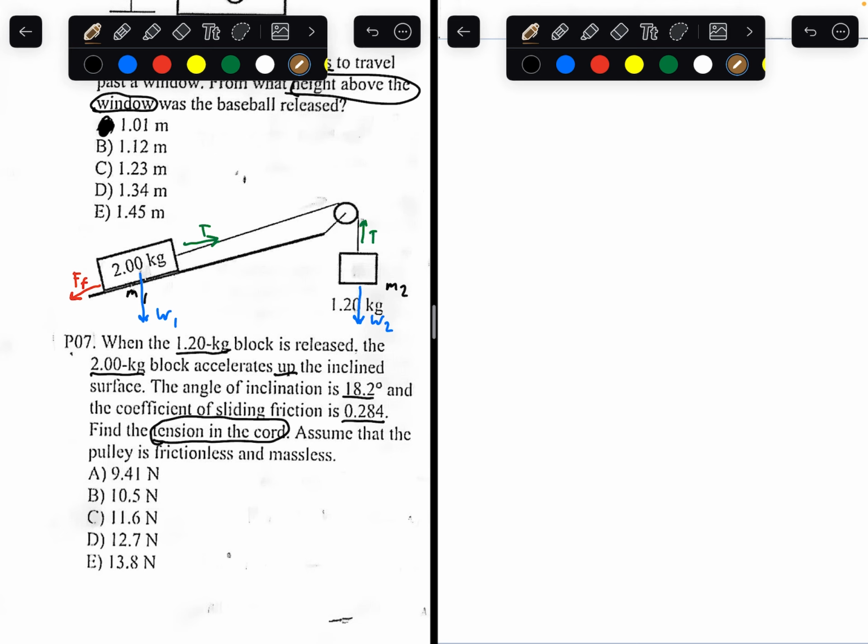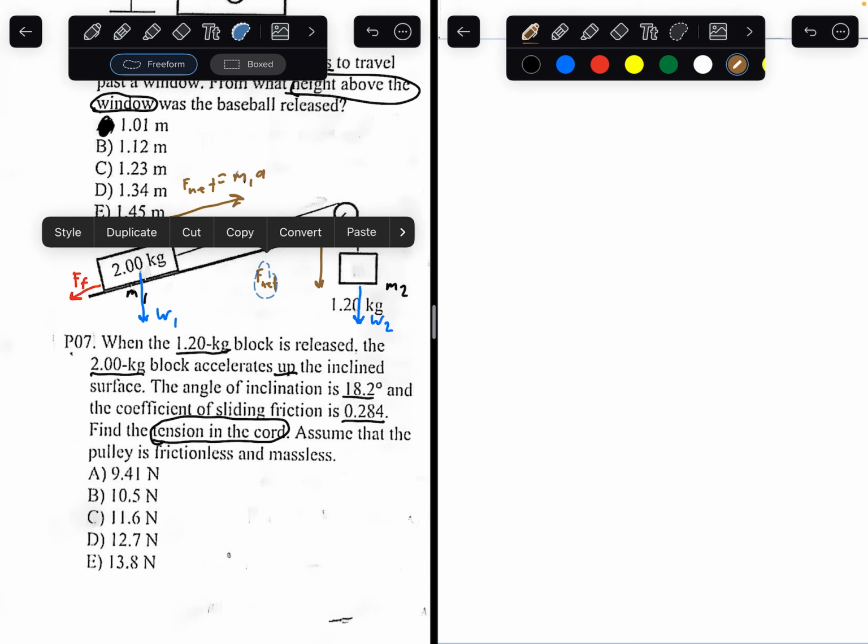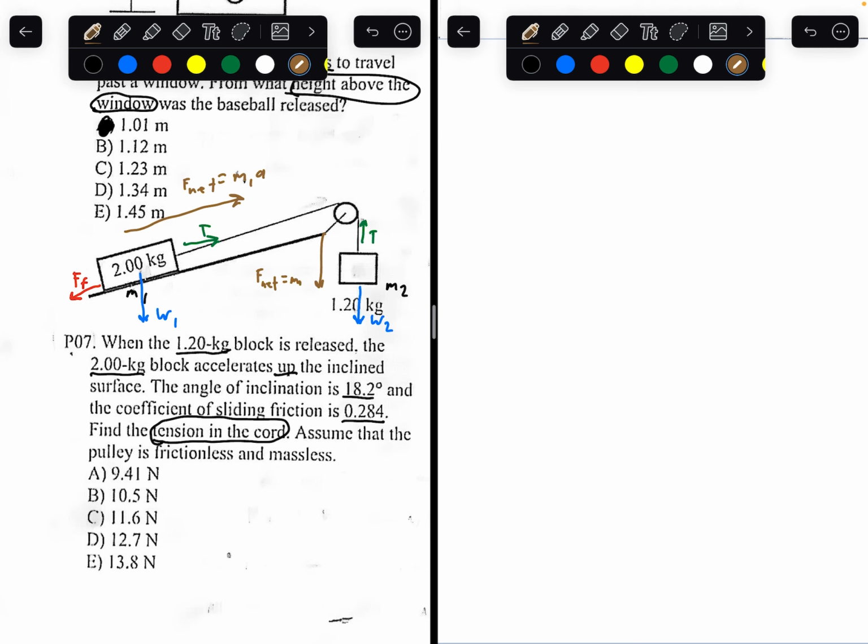And also one more thing, this is not necessarily a force, but now we want to diagram the net force. This is going to be net force, which is equal to mass times acceleration. So in this case, mass 1 times acceleration. I'll draw it over here. Net force equals mass 2 times acceleration. Net force is just the combination of all the forces. Remember, it's not necessarily something we're adding in, it's a combination of everything.